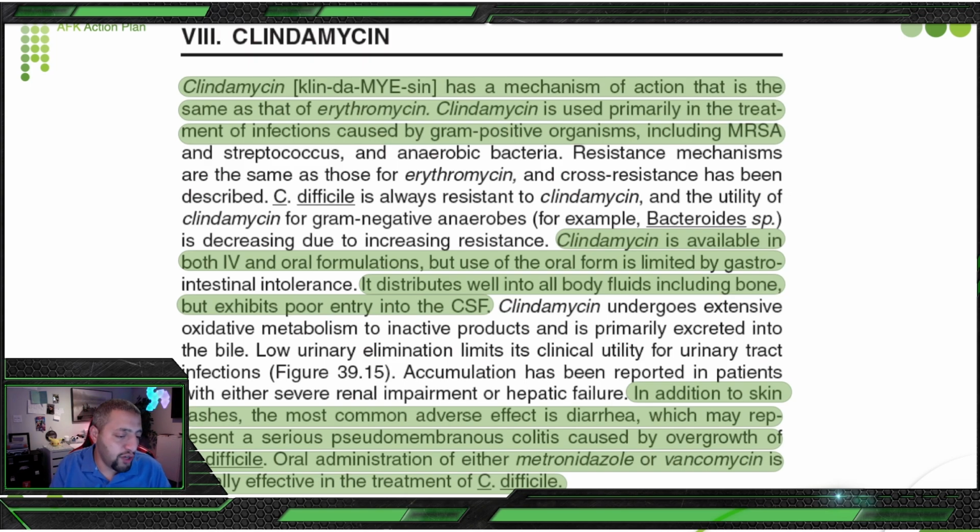And I have a question for you here, and I hope you can answer it. When are you going to give metronidazole and when are you going to give vancomycin? This is an important question, I would like to hear your answer and what you think about it. So if our patient has this condition, pseudomembranous colitis, when are we going to give him metronidazole and when are we going to give him vancomycin, okay?